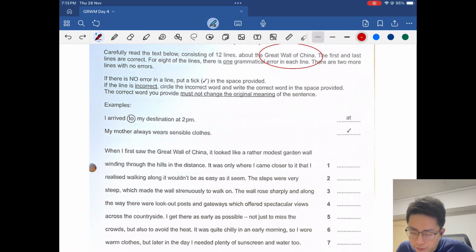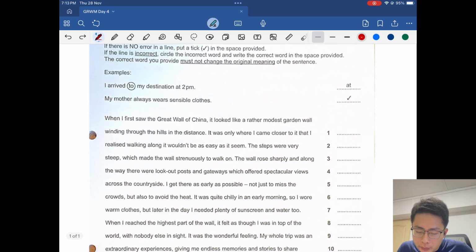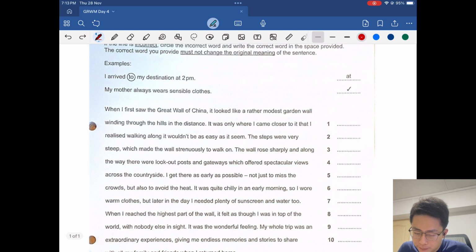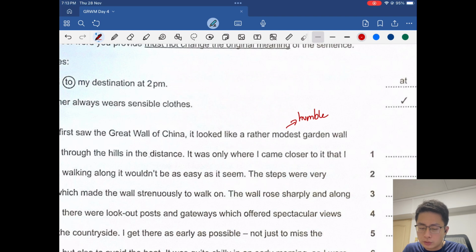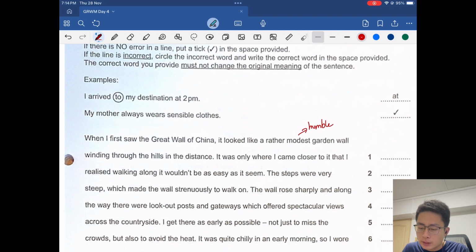Let's look at the first line here, line 0. When I first saw the Great Wall of China, it looked like a rather modest garden wall. Modest here just means humble. Nothing too grand, nothing too elaborate, nothing too complex, just a very simple, very modest garden wall winding through the hills in the distance. It was only where I came closer to it that I...